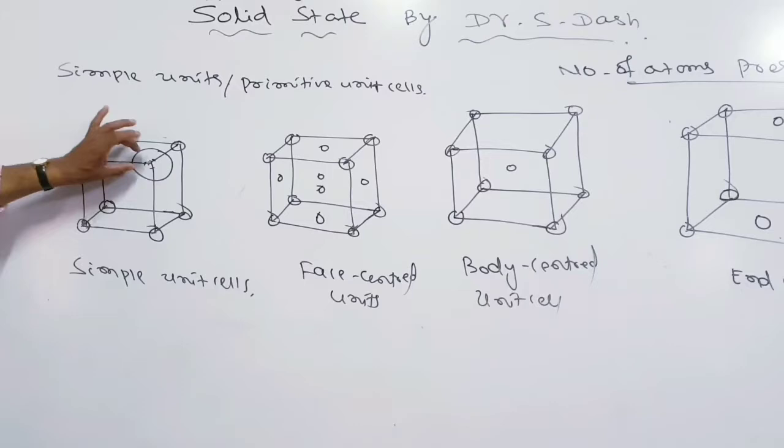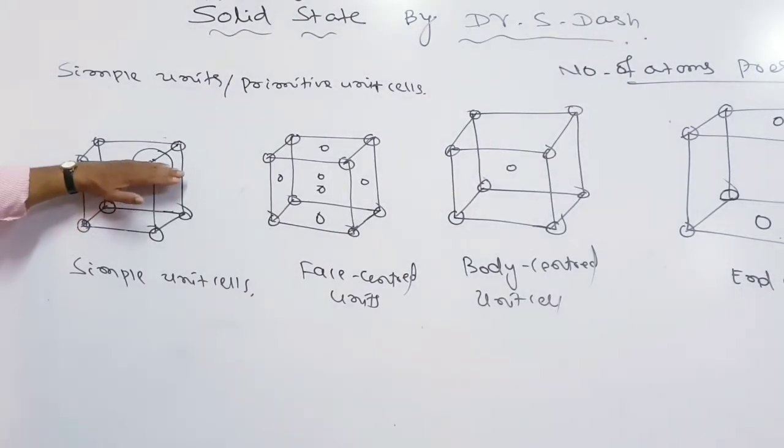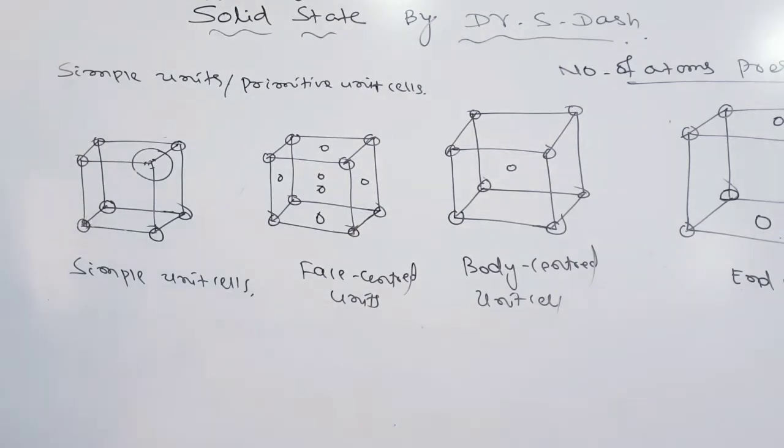This is a point or atom, or this is a sphere. Whenever you take a sphere, you can observe that in this sphere, half of the sphere, I am once again explaining the same diagram.